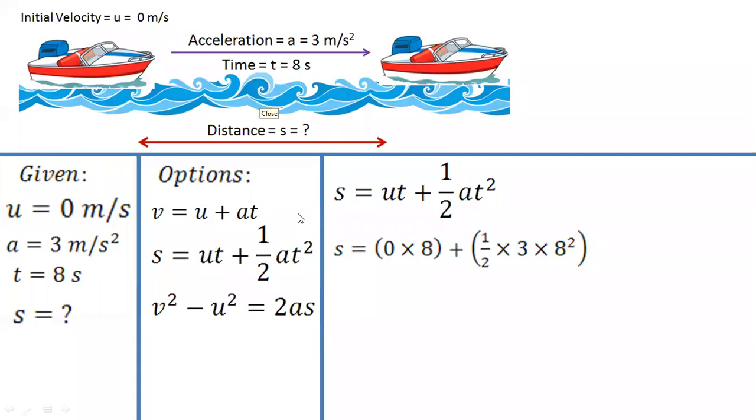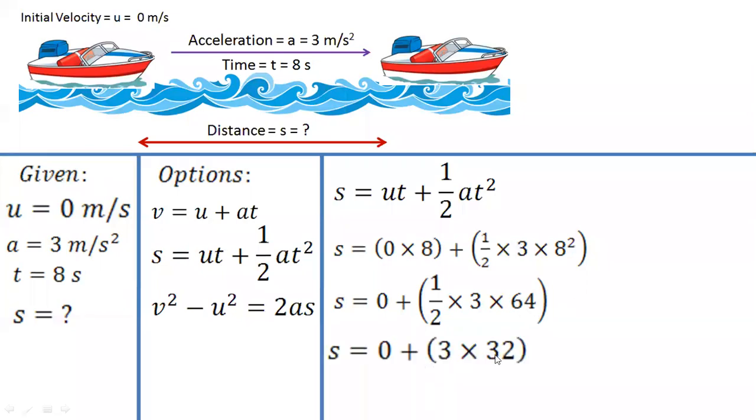Yes, K, 48. Okay, so much difference. Let us see what is the answer. So 0 into 8 is what? 0. And this half into 3 into 8 square is 64, 8 8s are 64. Now this 64 can be divided by 2, so 32. So 3 into 32, 64 was divided by 2, 3 into 32.